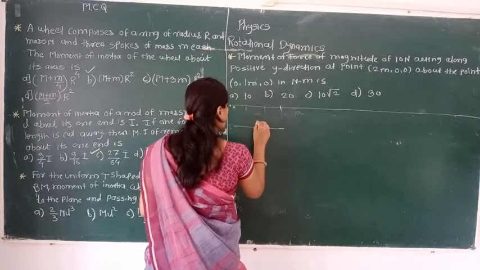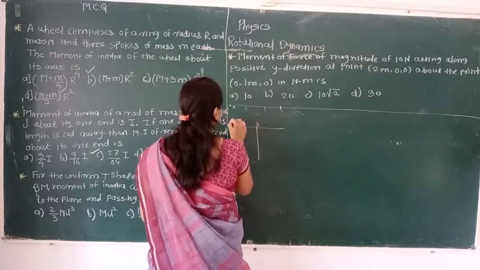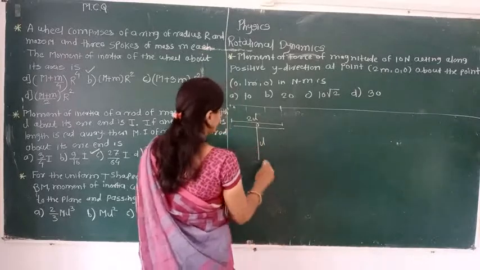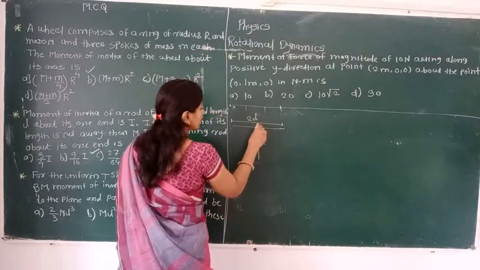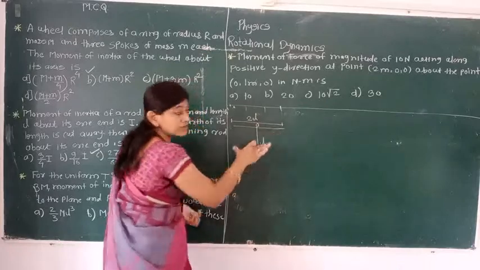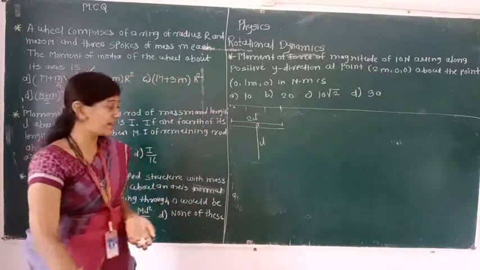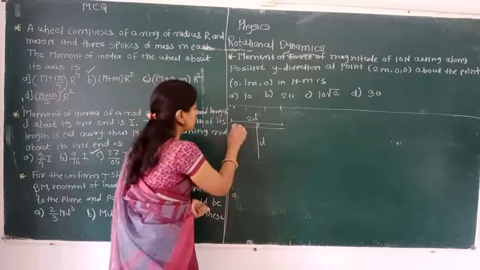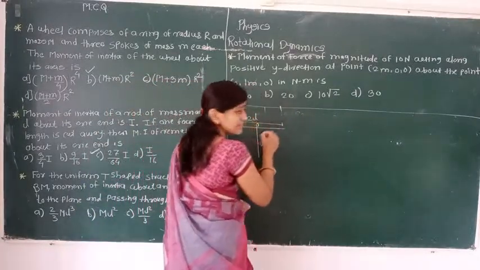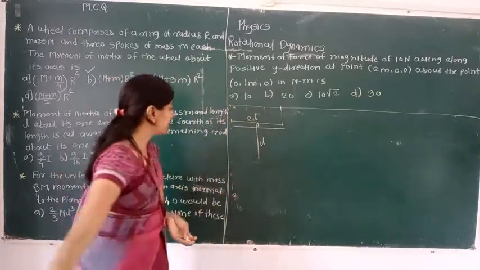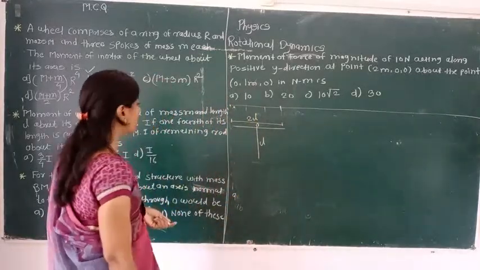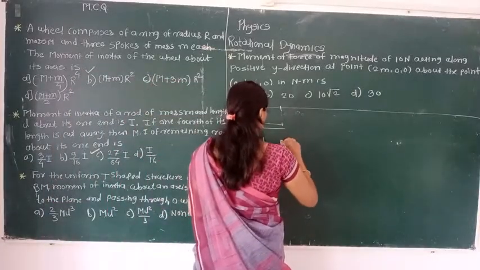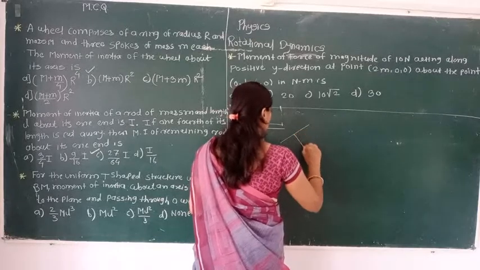Here the point O is present here. This total length is twice L and this length is L. That means if we make two parts of that rod, each part has the length L, and the other, the vertical line which is perpendicular to that horizontal line, we can understand it is a T shape. This also has the length L. So here we have to draw the normal. That normal is passing through the point O. Simple. Just I am changing the position of that T shape.